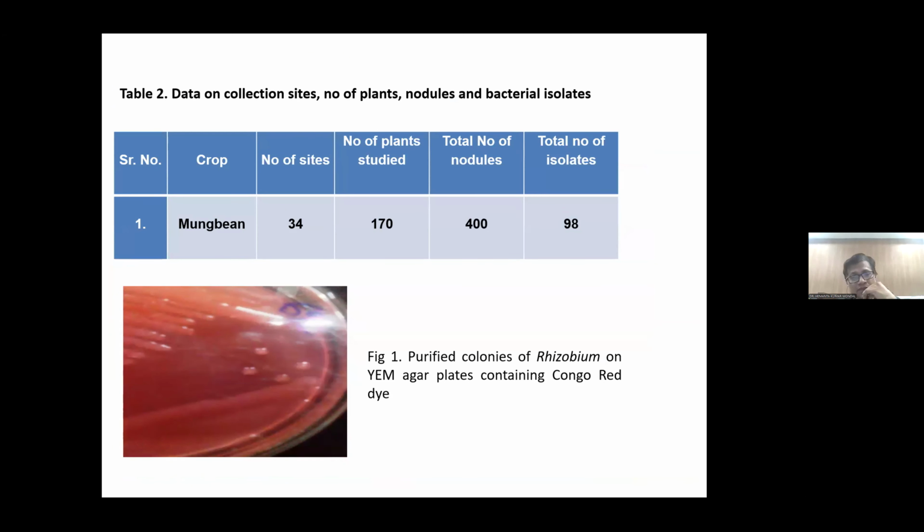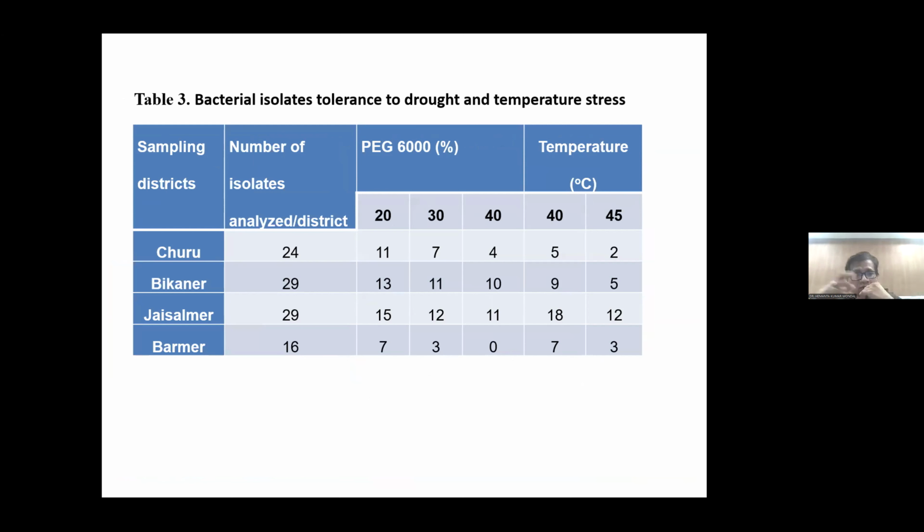Now this study is also going on in different types of crops apart from mung bean, other legumes also. So you can see this data. Here you see there is a constant reduction of the bacterial